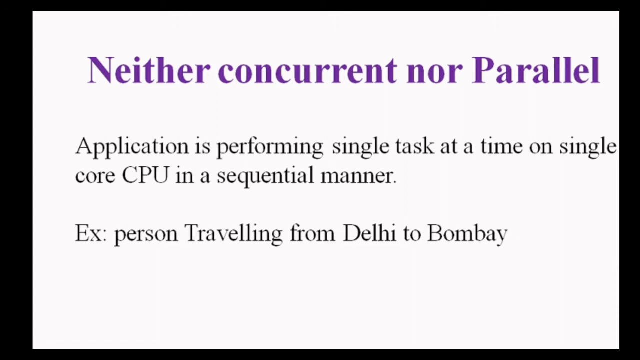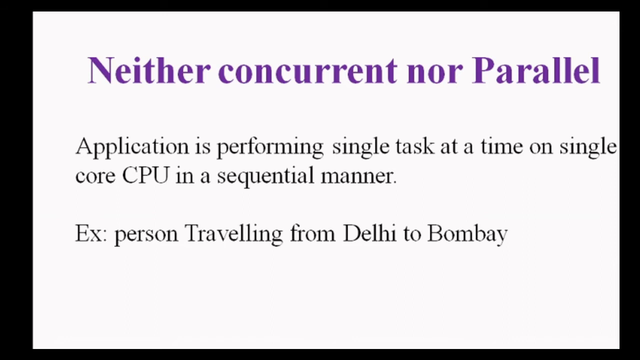example could not be parallel, and he is traveling from Delhi to Bombay, so he has to follow a specific path that goes from Delhi to Bombay. He doesn't have any other possibility, and he cannot divide his journey into multiple parts. So that's why here we are saying that this is an example of neither concurrent nor parallel.